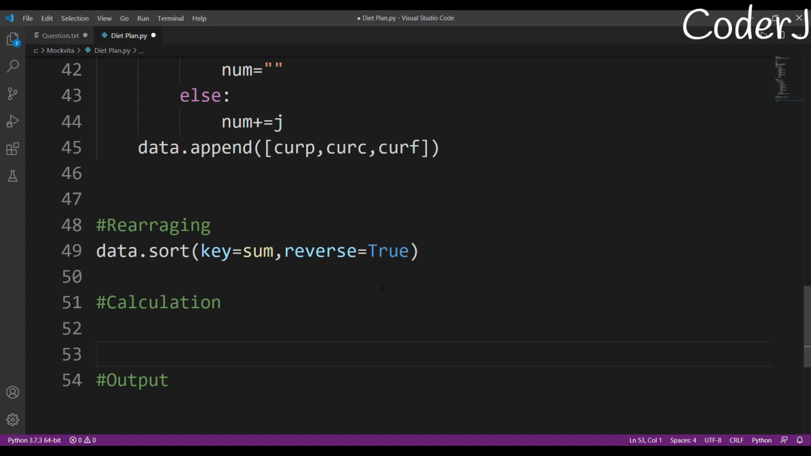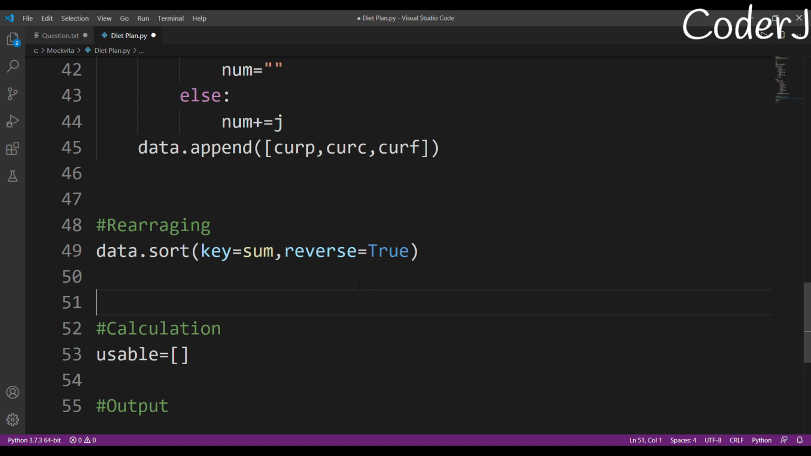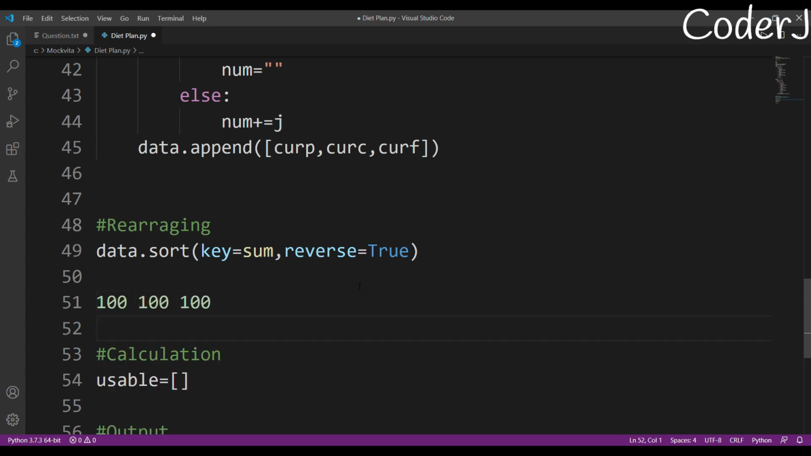Okay, so great. Now let's move on to the calculation part. Calculation is really important. For calculation, the first thing I'll do is create a list called usable. Usable will show me which food item I can use now or not. Suppose I give you another example. Suppose you have 100 p, 100 c, and 100 f, and you have a food like this: 100, 101, and 1 and 1.